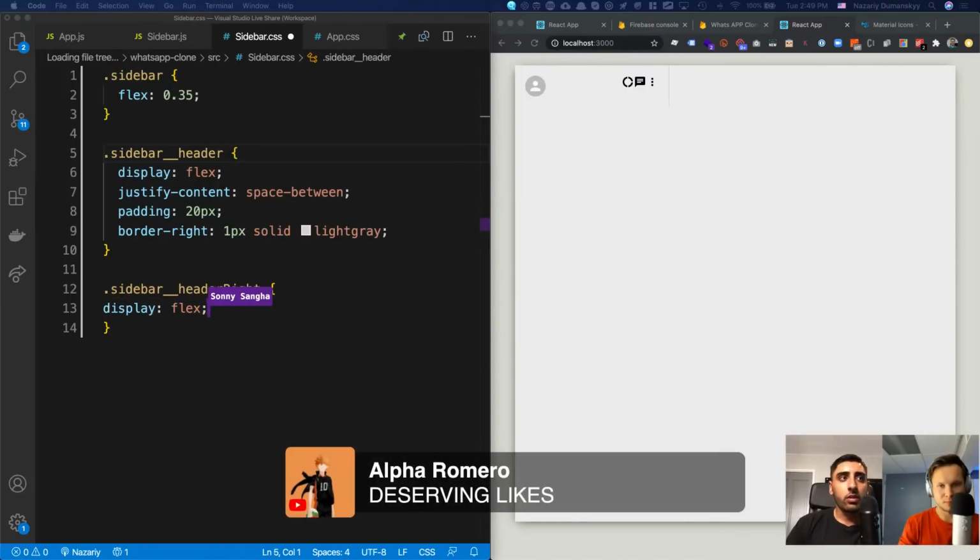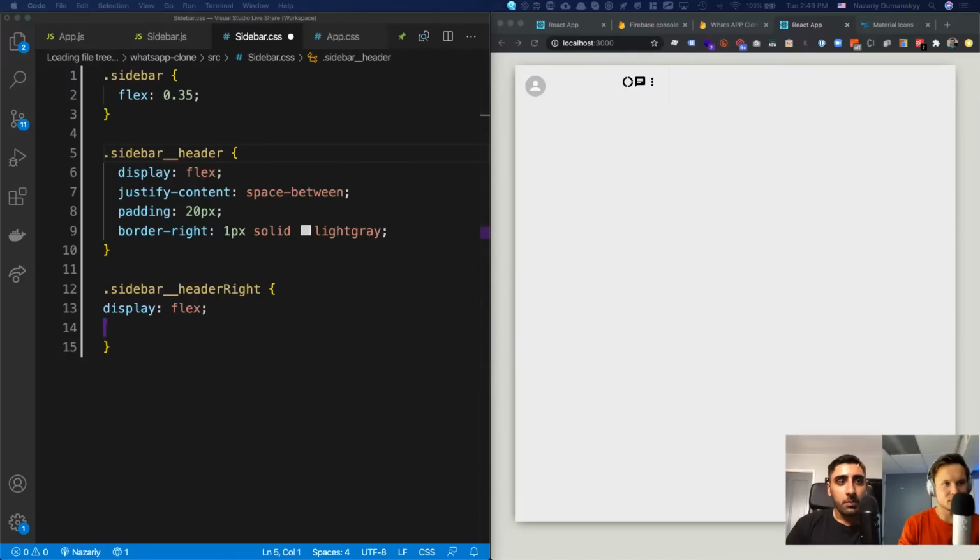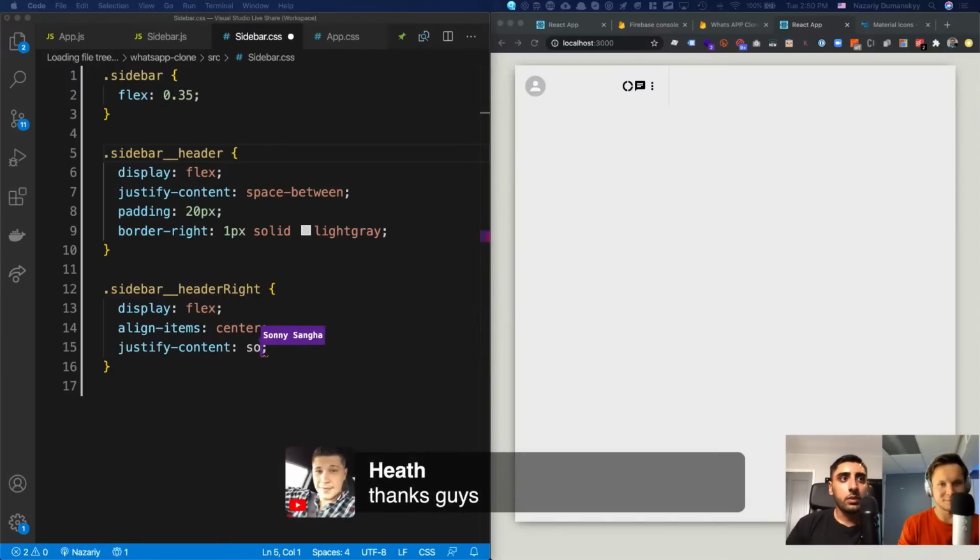So they're already in a row, so it will continue to be in a row. But I'm going to do align items center. And this should actually centralize all those items in that container. So there you go. Maybe they've done it there. And then I'm going to say justify content space between, right? Yeah, so space between.